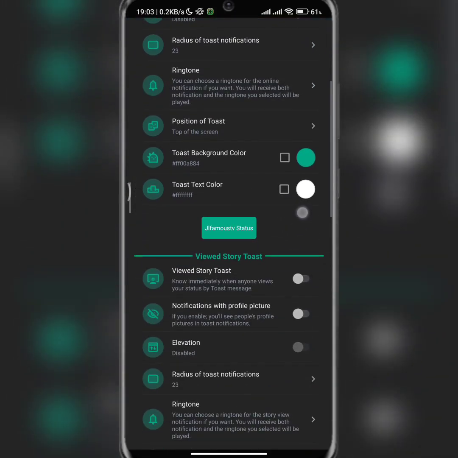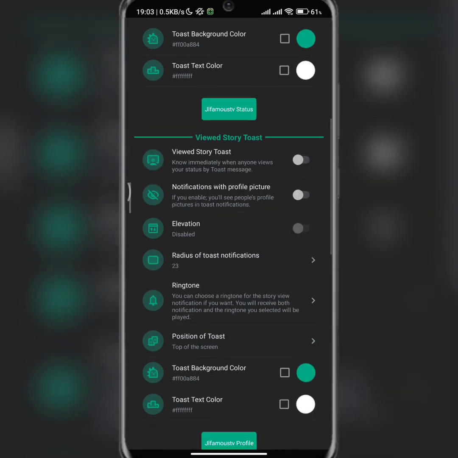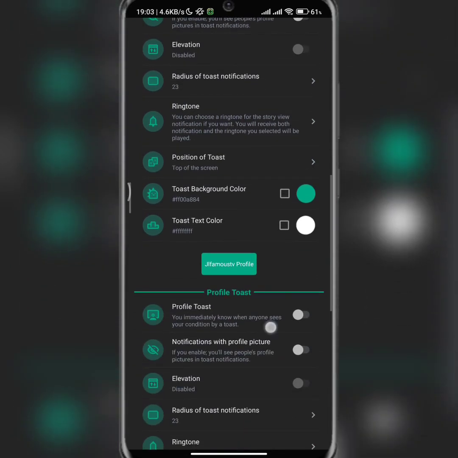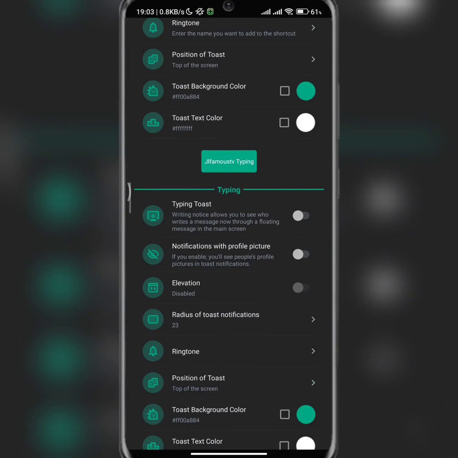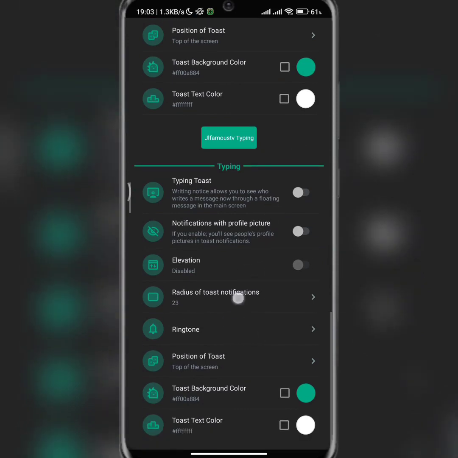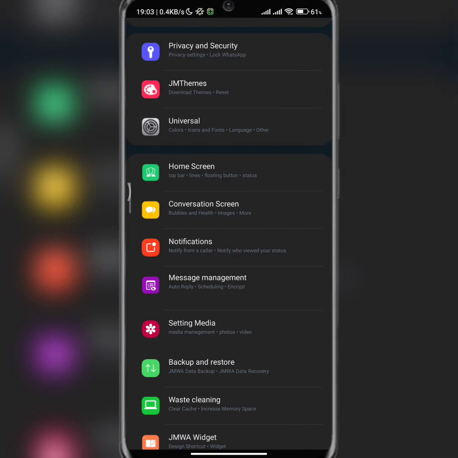So yeah, you can have GFMOS TV status or story. If you want to know when someone views your status, you can put this. If you want to know when someone sees your profile, you can also activate it from here. If you want to know when someone is typing, you can also activate it from here. So basically that is all for that.